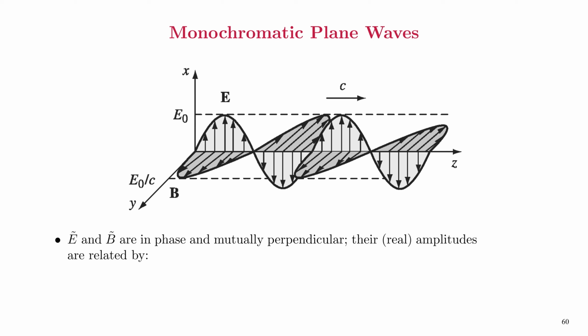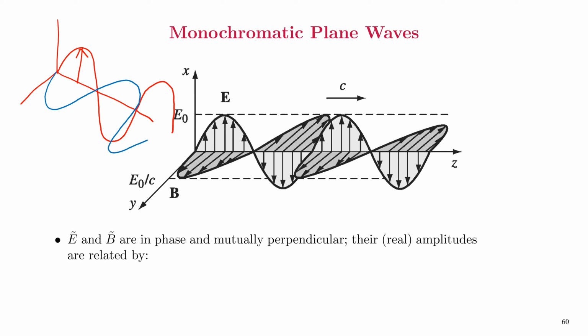So E and B are in phase and mutually perpendicular. In phase means, if this is the electric field, this will be the magnetic field, and the maxima of electric and magnetic fields occur at the same point.